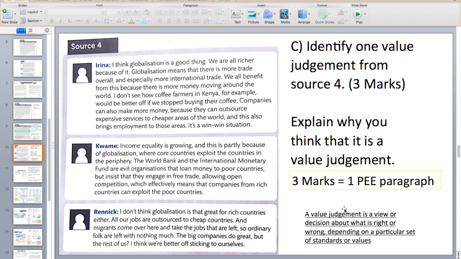A value judgment is a view or decision about what is right or wrong depending on a particular set of standards or values. So how you've been brought up makes you have particular morals, and that's where you decide on something that is wrong or right. You need 1 PEE paragraph for this.